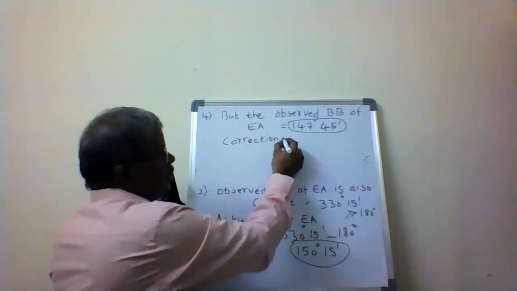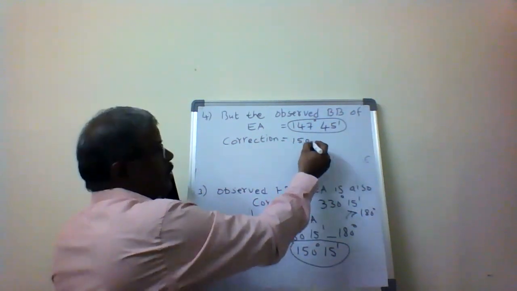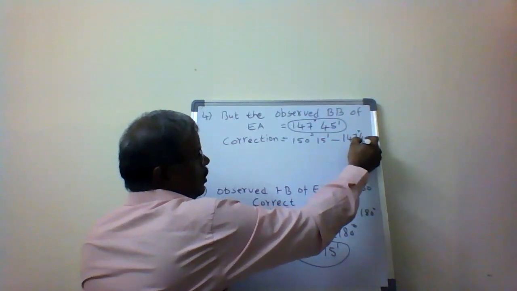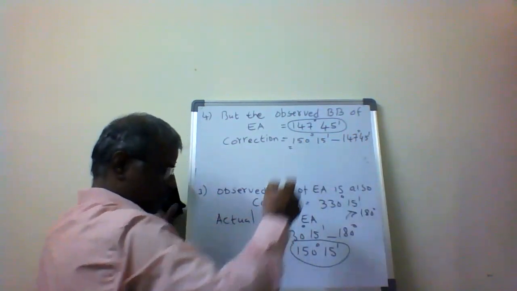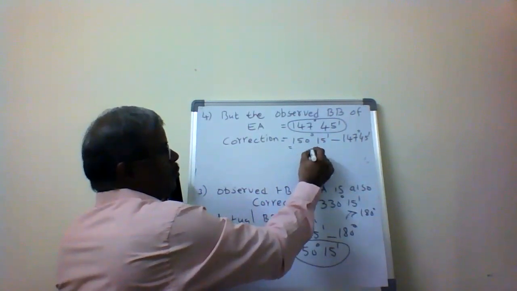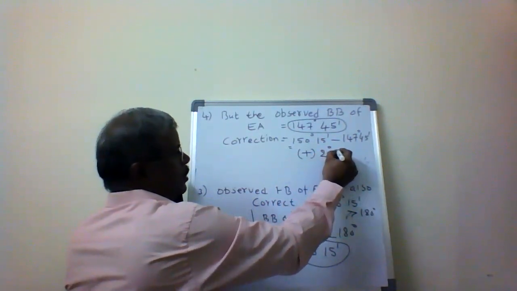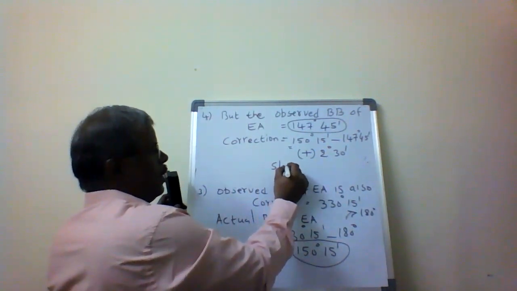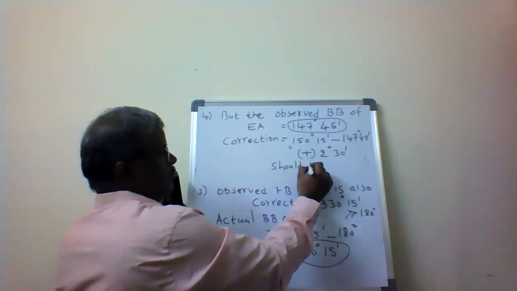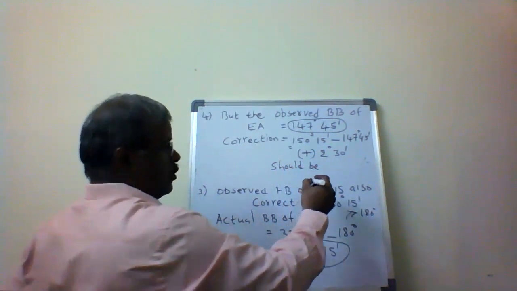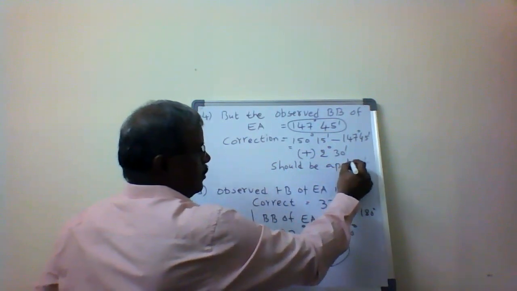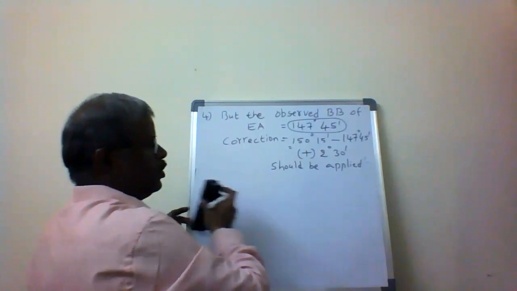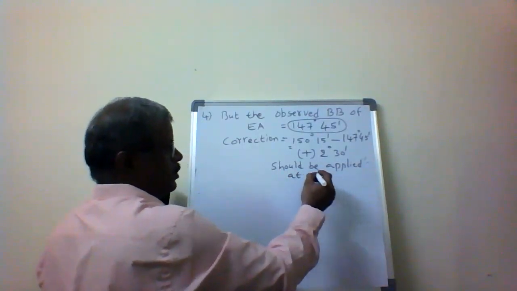The correction equals 150 degrees 15 minutes minus 147 degrees 45 minutes, so plus 2 degrees 30 minutes should be applied at station A.